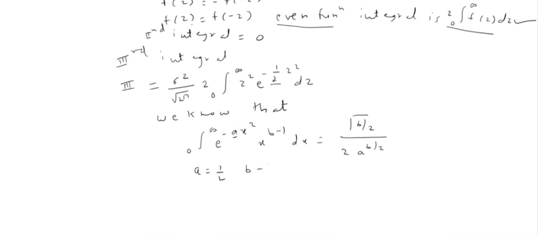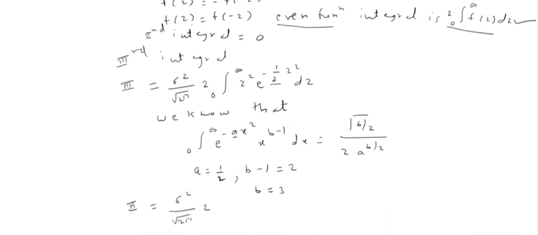And what about b minus 1? Equate the power of x and z. The power of x is b minus 1 and the power of z is 2, and hence we get b equal to 2 plus 1, that is 3. So the third integral becomes, the constant terms are as it is: 1 divided by root 2 pi sigma square into 2.